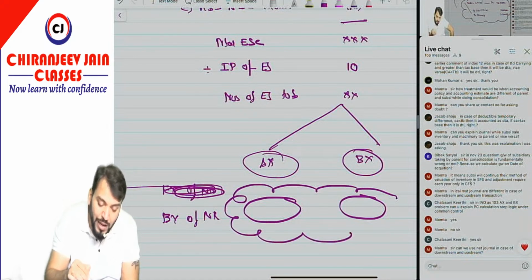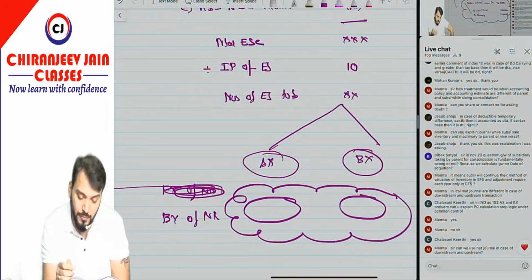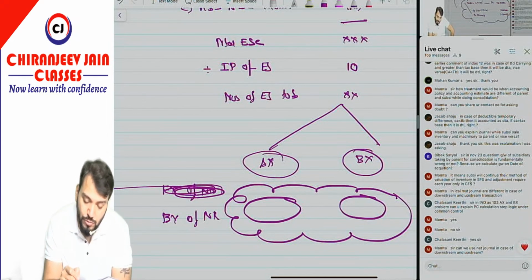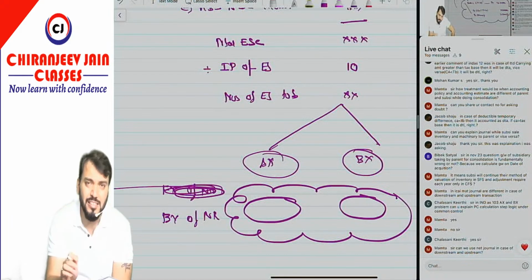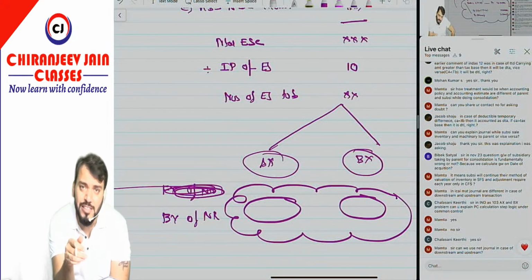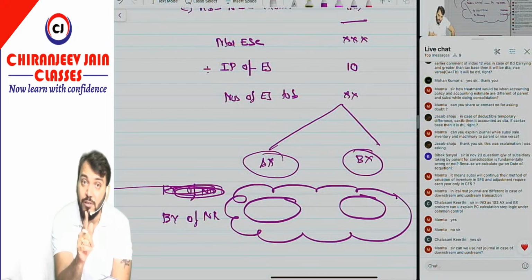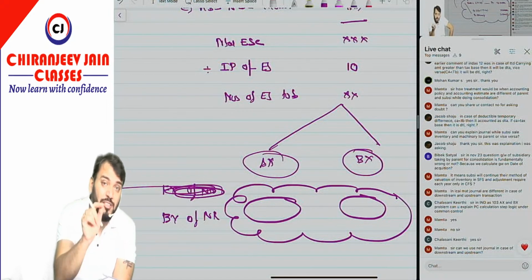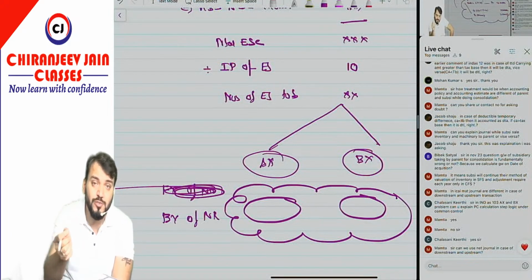In the ratio of book value only. Got this point? Yes, sir. Coming to Mamta again. Sir, can you use net journal entry in case of downstream? Yes, when you are preparing only consolidated balance sheet. Just right now, if they ask journal entry question, then do as per ICAI journal entry, means sales account debit to cost of sales to what? Inventory. Then do that journal entry.